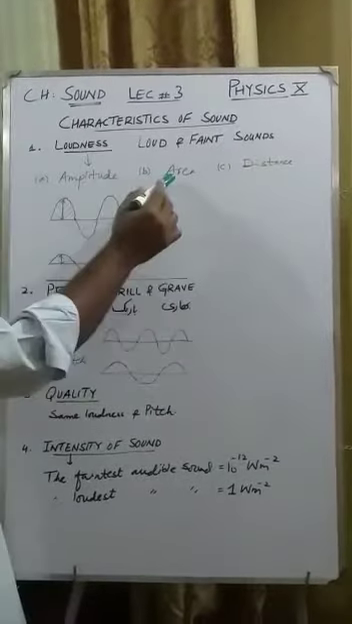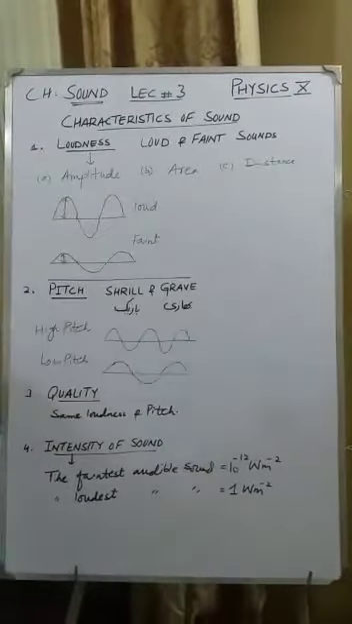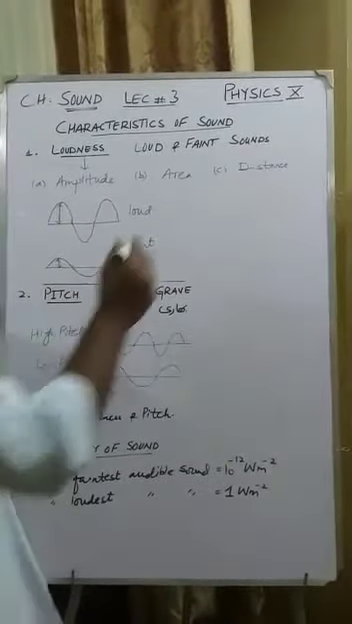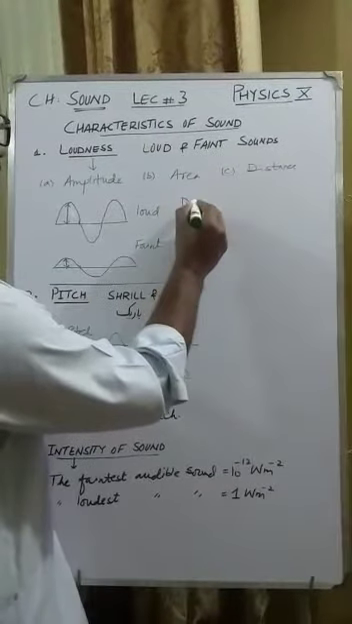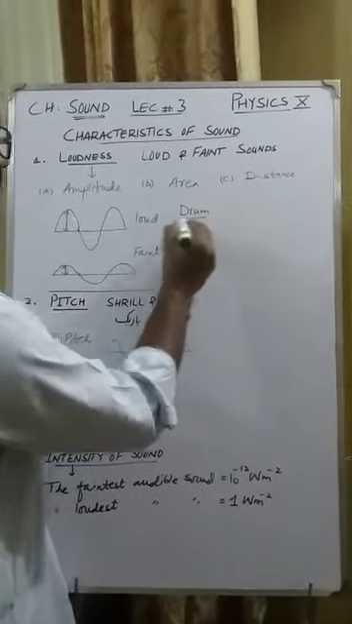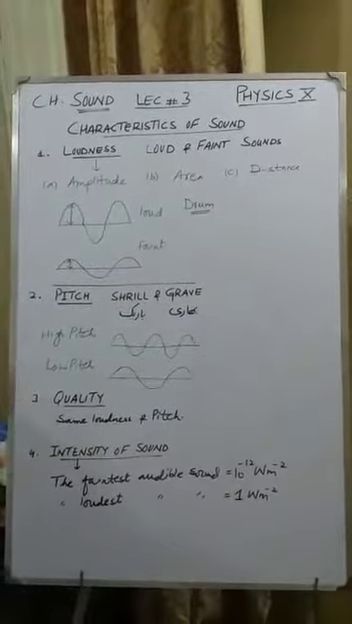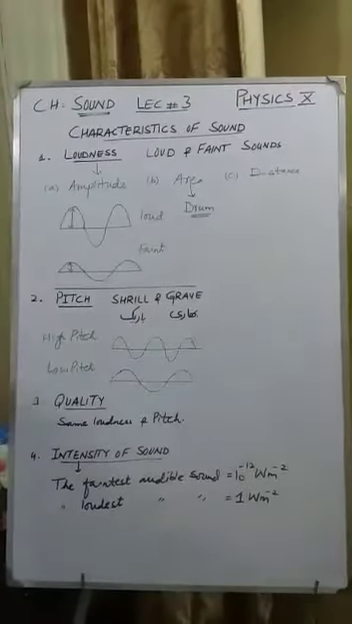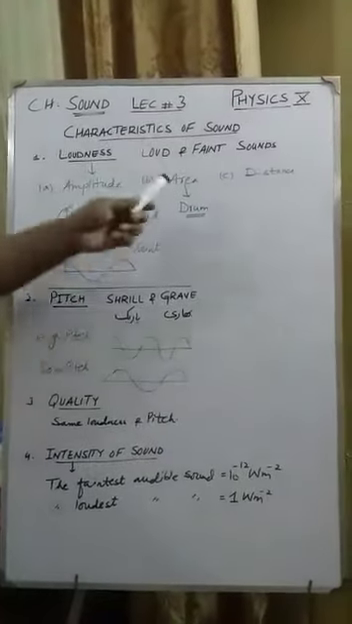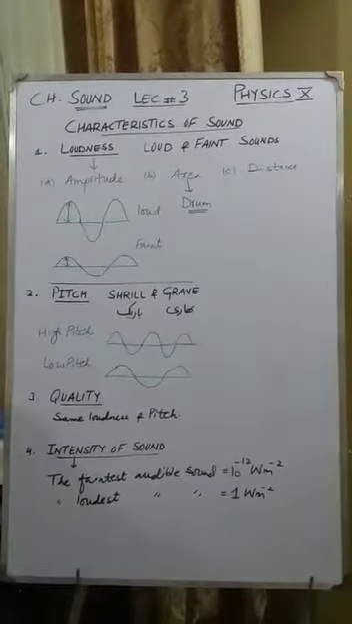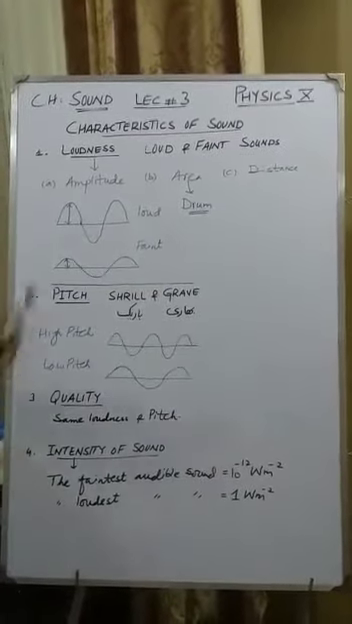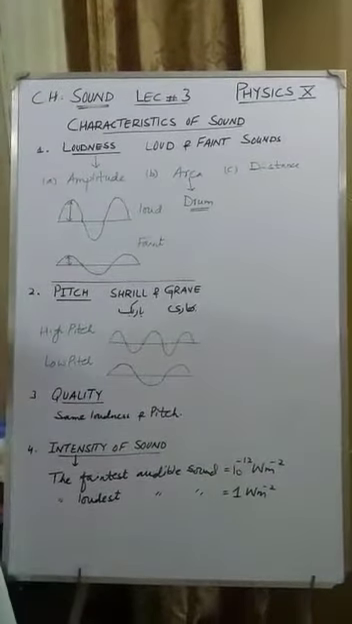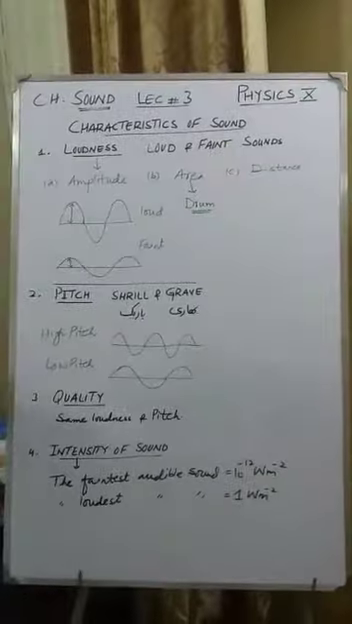Now loudness also depends upon area of vibrating body. If you have a large drum and a small drum, and you beat both the drums, in case of a large drum, area is more, so sound will be louder. So you may say when area increases, loudness of a sound also increases. Third factor on which loudness depends is distance from the vibrating body.